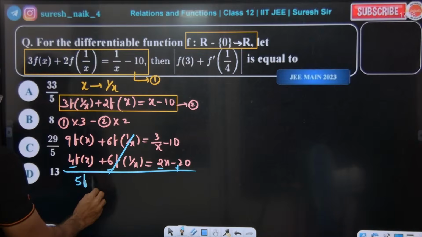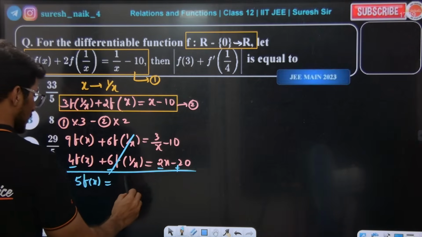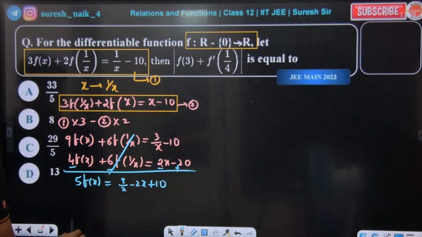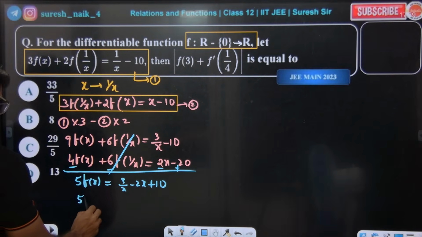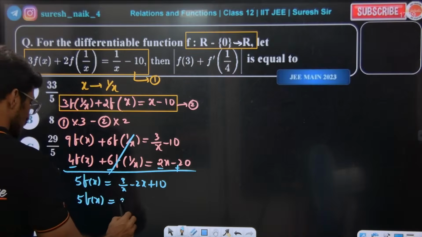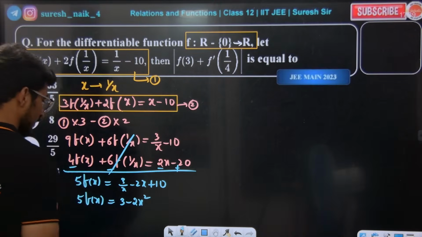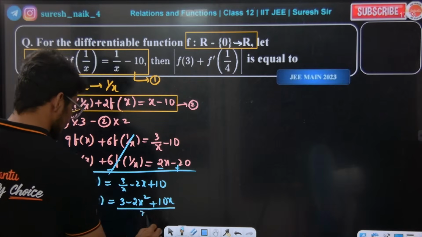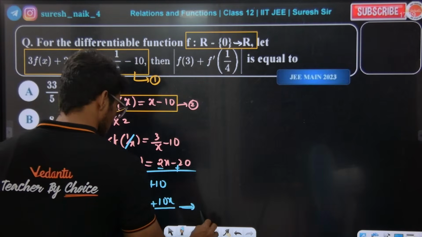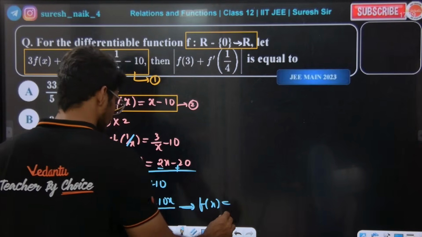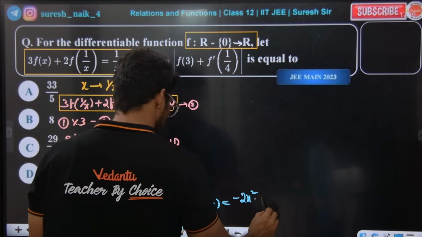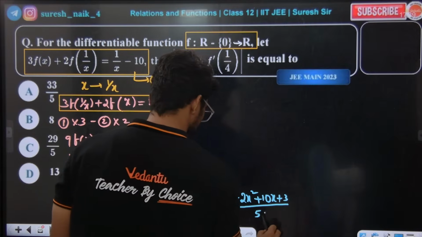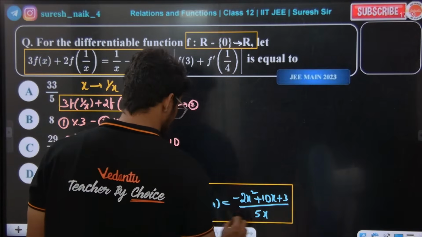So 5 into f of x is 3 by x minus 2x plus 10. So f of x is 3 minus 2x square plus 10x divided by x. From this, f of x is minus 2x square plus 10x plus 3 divided by 5x. This is what I'm getting as f of x.